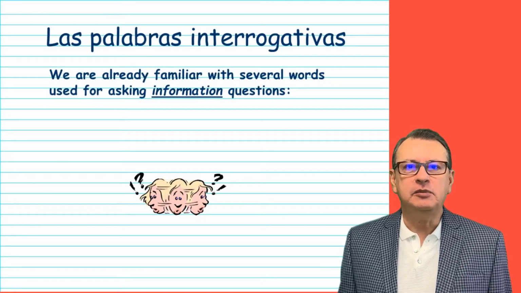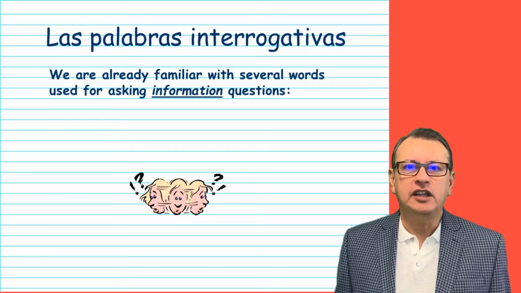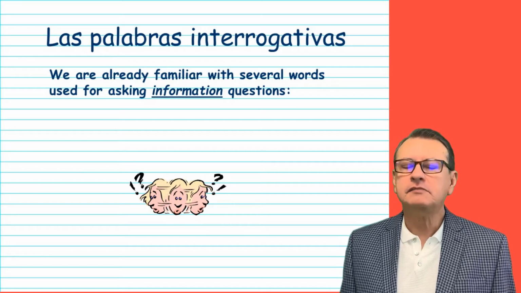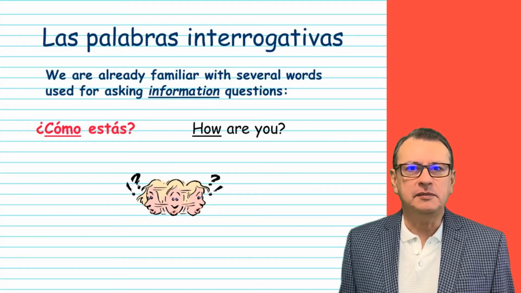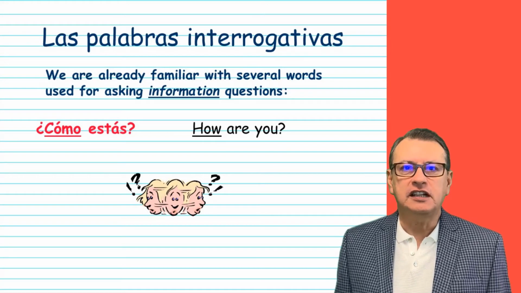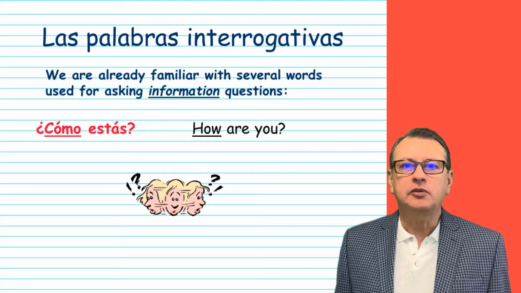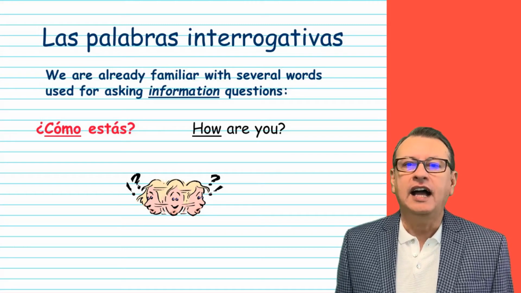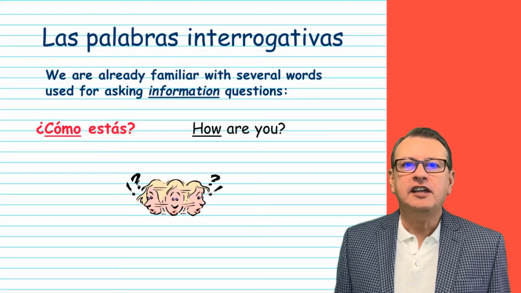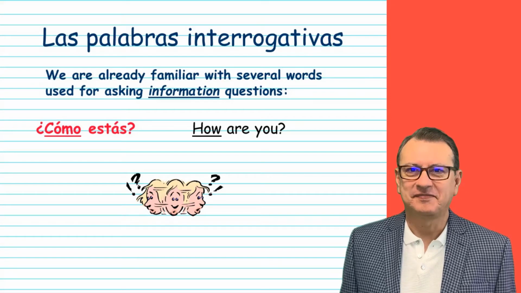You already are familiar with some of these following questions you've been using when you're learning the language. Let's review some of the basic ones. ¿Cómo estás? Is a very common question that we ask in Spanish. But the first thing that we notice when we ask a question in Spanish is that the interrogative question, ¿cómo?, how, has an accent. So from now on, you are going to remember that every interrogative question in Spanish has an accent.